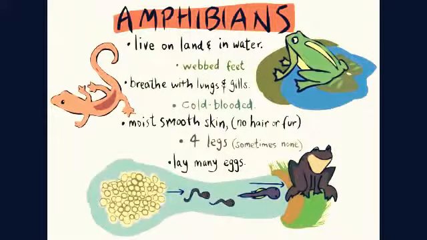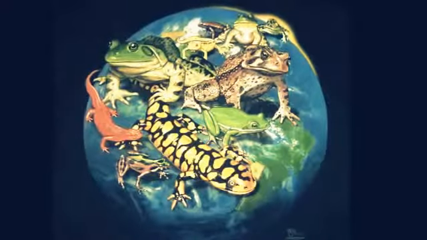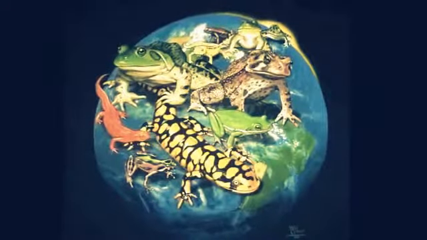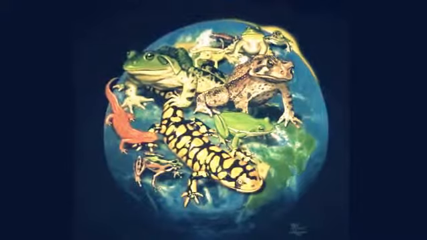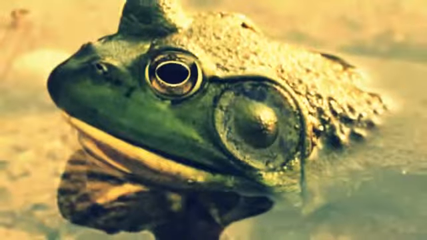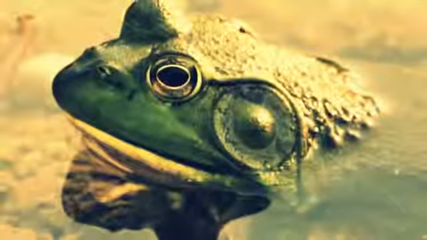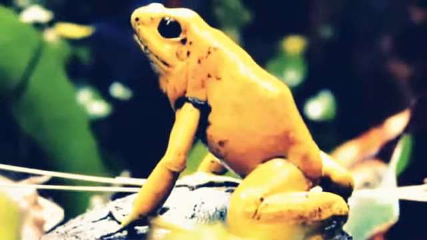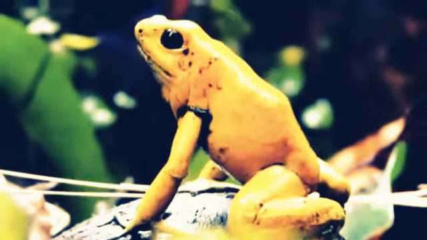Life cycle of a frog. Frogs belong to a group of animals called amphibians. Amphibian means two lives. Amphibians spend their lives in the water and on land. All amphibians begin their lives in water with gills and tails. As they grow, they develop lungs and legs for their life on land.